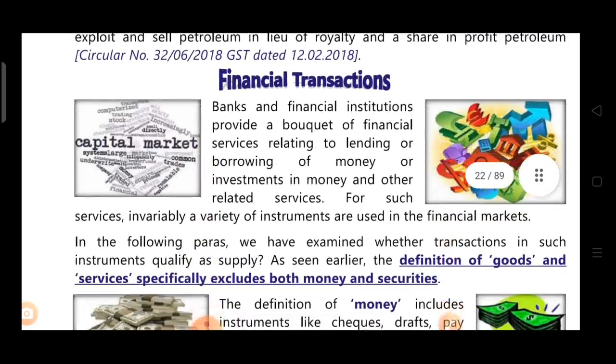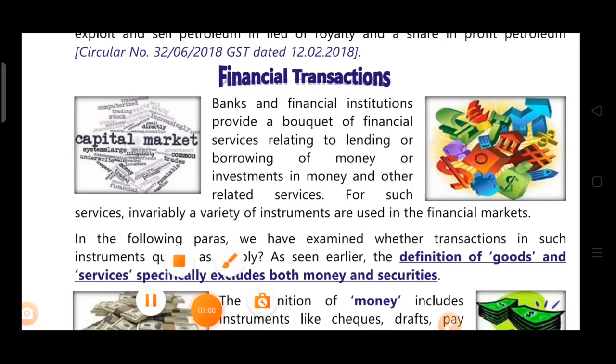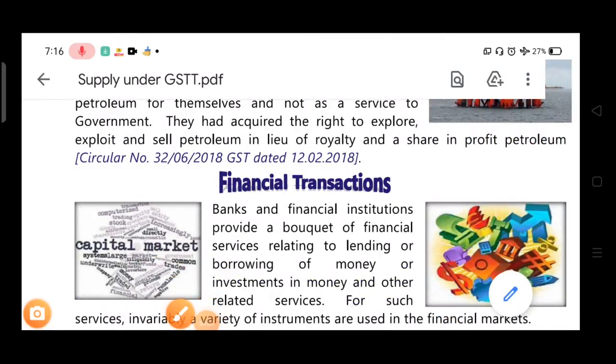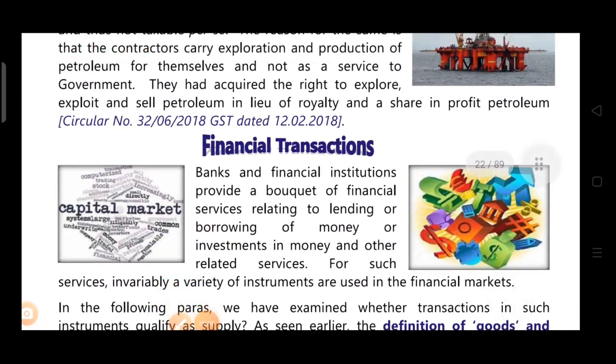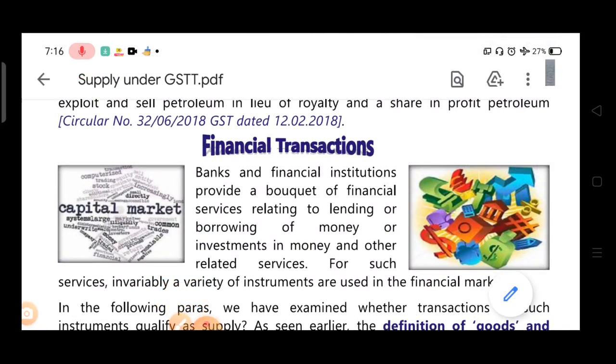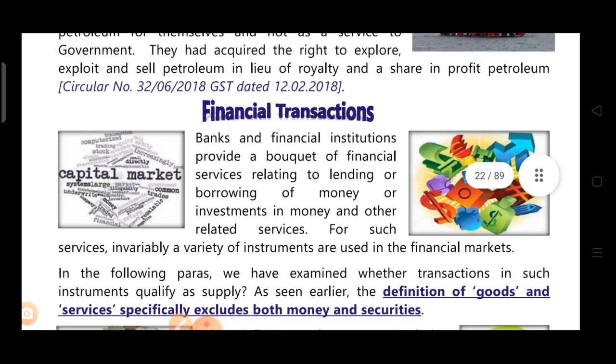So next one is financial transactions. Now financial transactions. Banks and financial institutions provide a bouquet of financial services relating to lending or borrowing of money or investments in money and such other related services. For such services, invariably a variety of instruments are used in financial markets. Means banks and financial institutions provide financial services.